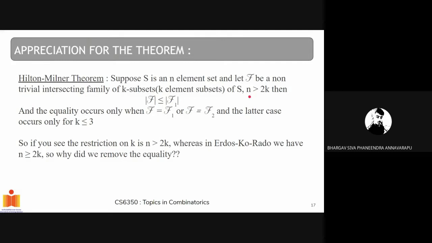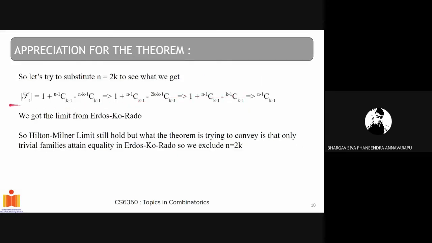So let's try to verify that by substituting n equals 2k in |f1|. This is our |f1|. When we substitute n equals 2k, this term becomes 2k minus k minus 1, which is k minus 1. K minus 1 choose k minus 1 is basically 1. So the 1 and 1 cancel, and it becomes n minus 1 choose k minus 1, which again is the best bound for Erdos-Ko-Rado. Whereas Hilton-Milner is trying to prove a better bound.